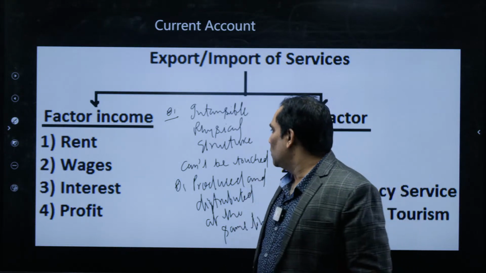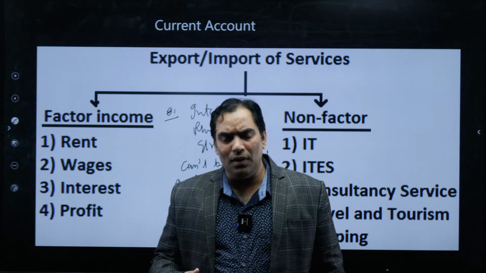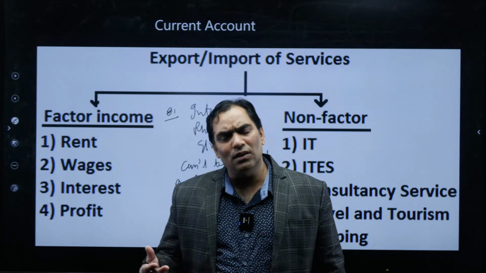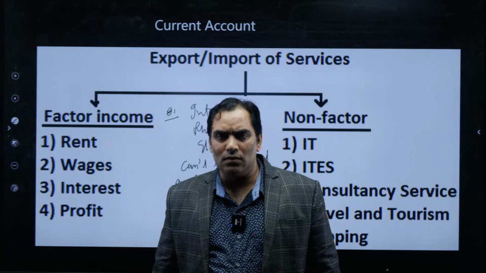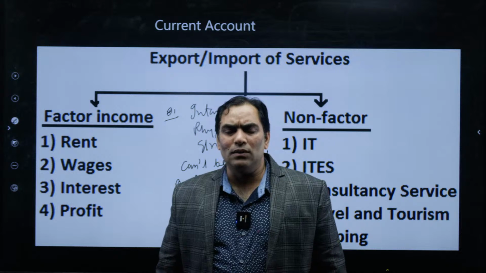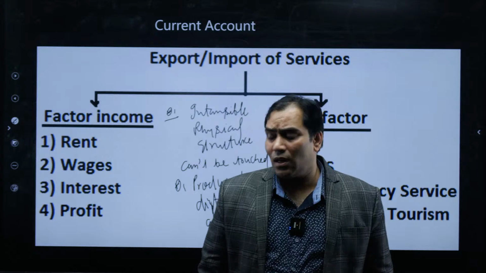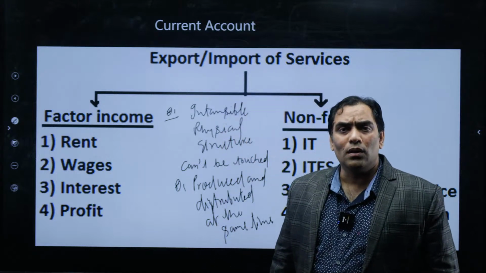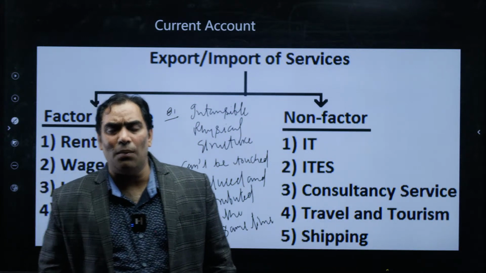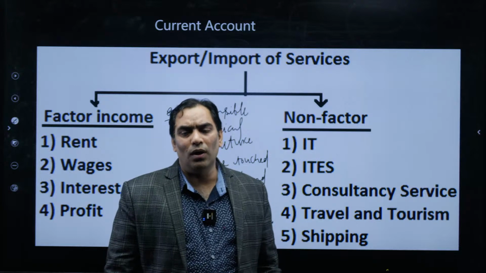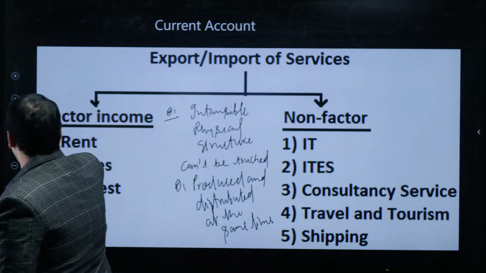So services are characterized by intangibility, meaning they do not have any physical structure. Since they do not have any physical structure, they cannot be touched or visualized. Whereas services are produced and distributed at the same time. These are the characteristics. So when we talk about the export and import of services, which is part of the invisible account, what is going to be included? Let me tell you, but before that let me first rub it.